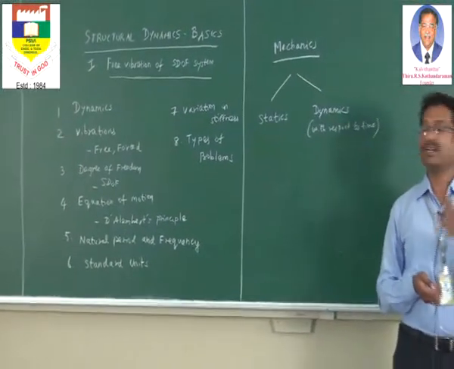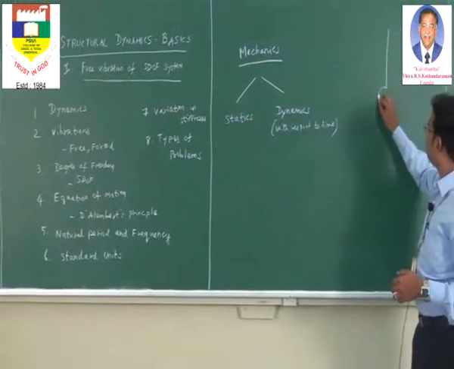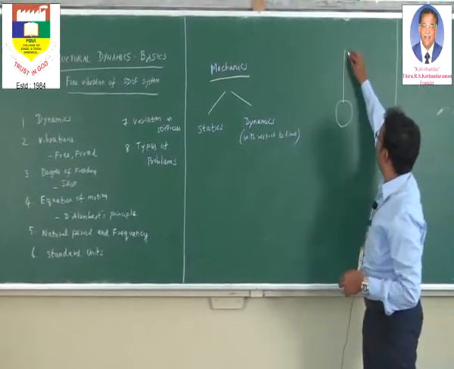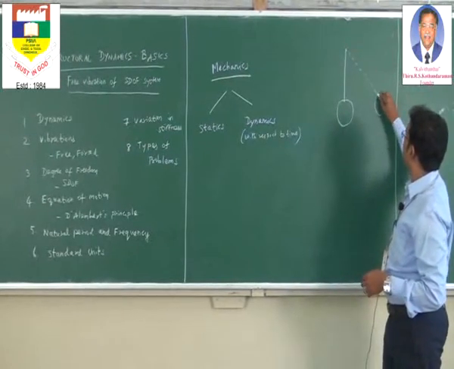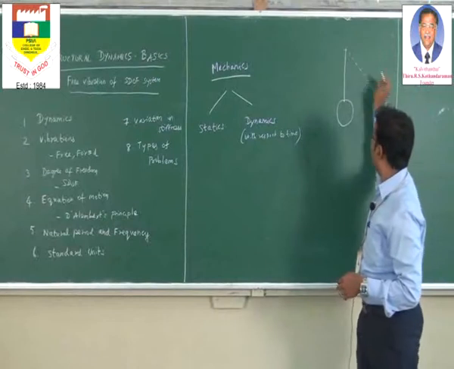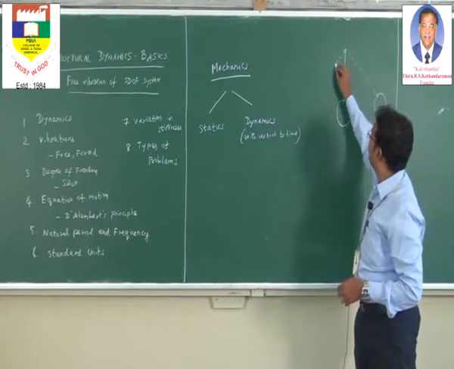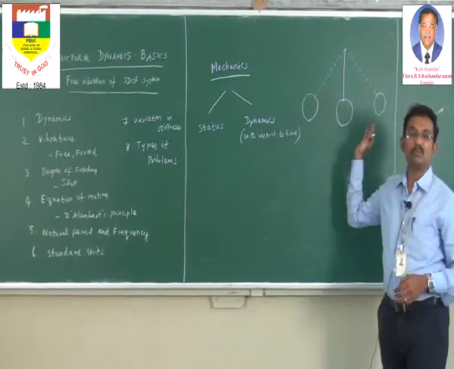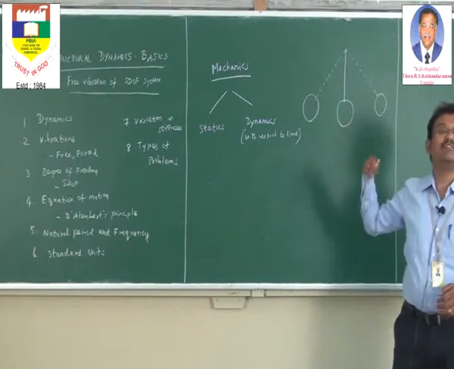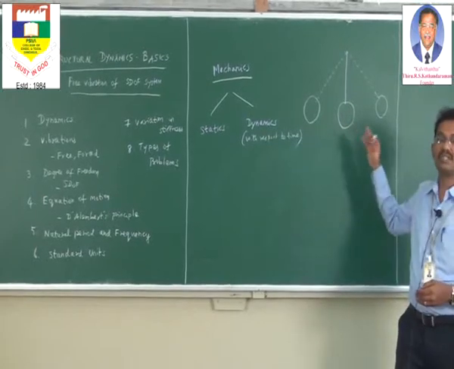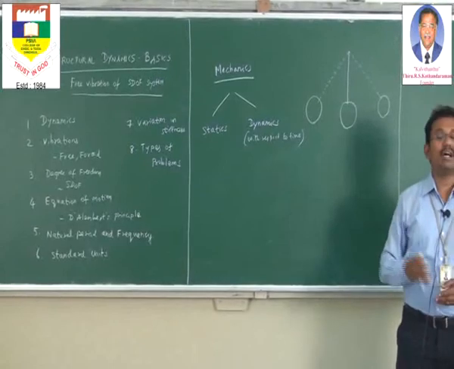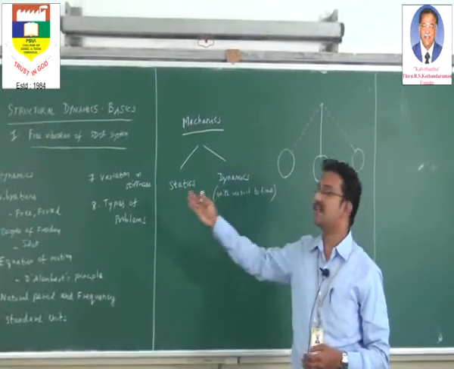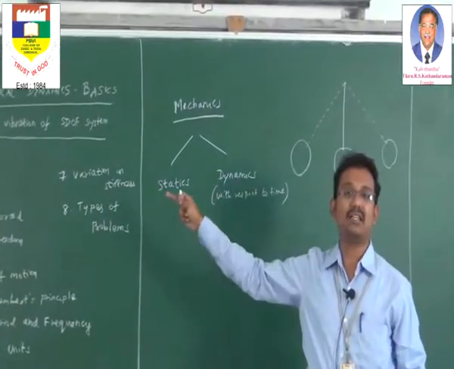If you look into the oscillation of a pendulum, first it will go to the right side maximum, then it will come back to the neutral position, then again the pendulum will go to the left side maximum. So what is happening here? The pendulum's movement is getting repeated with equal intervals of time. This is commonly called vibration, or otherwise oscillation. And vibration is classified into two types. One is free, the other one is forced.